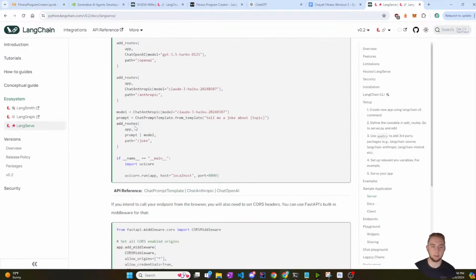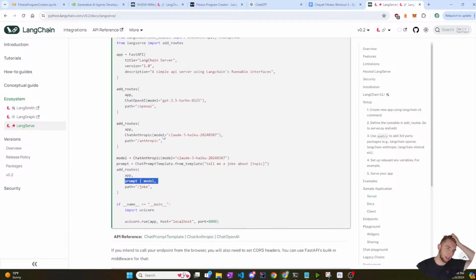This is a super basic example, but the whole thing with their chain here is just a prompt and a model. They throw the prompt and chain it into a model. This is their runnable. My runnable would be all of the stuff I've done with the graph, thrown into that object that represents the compiled graph, and that would be my runnable that I'd have here in the route. So I need to do that.